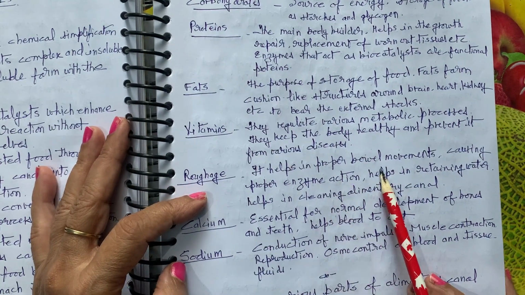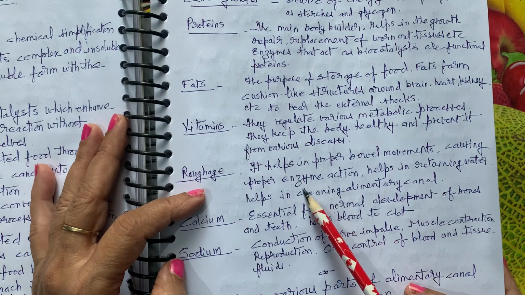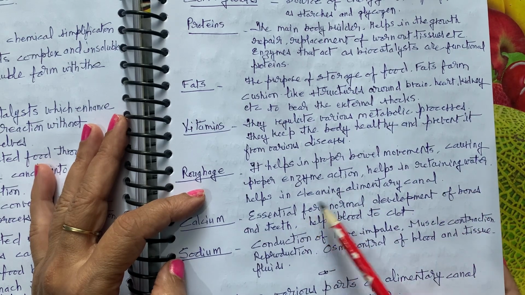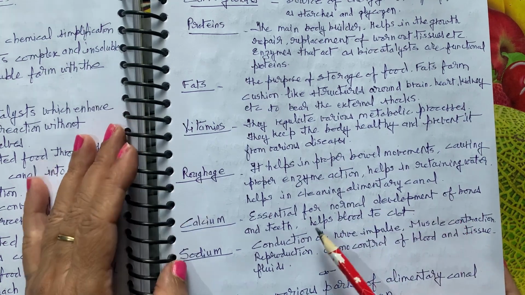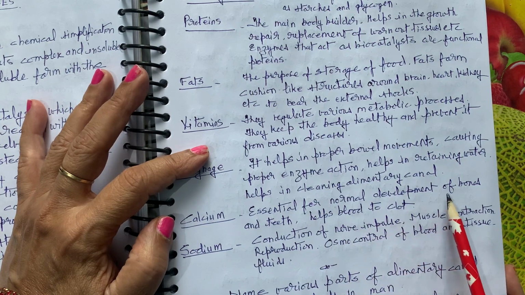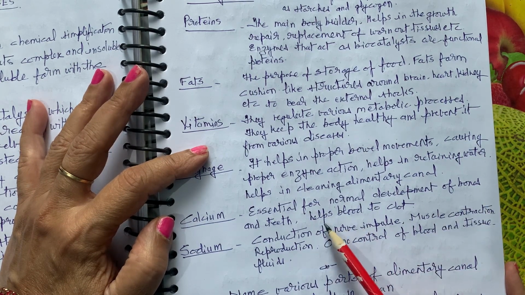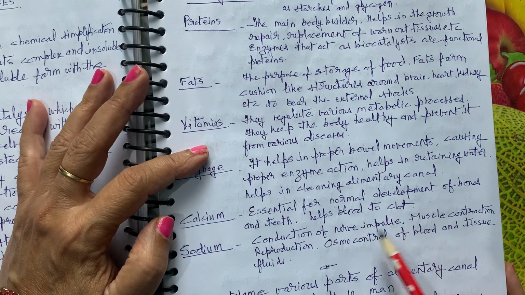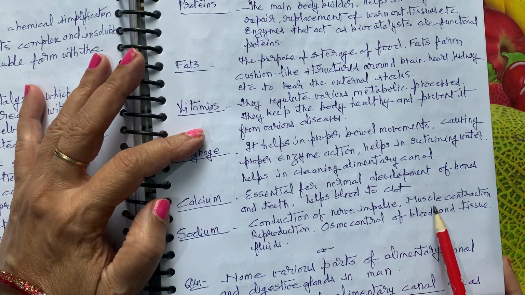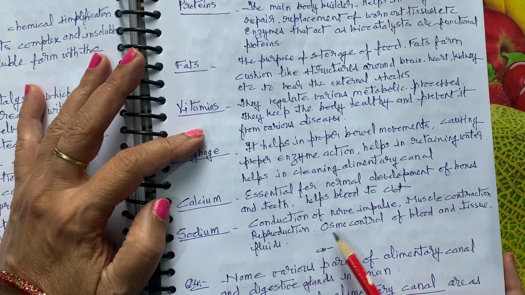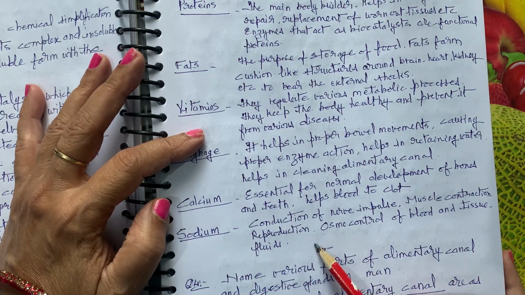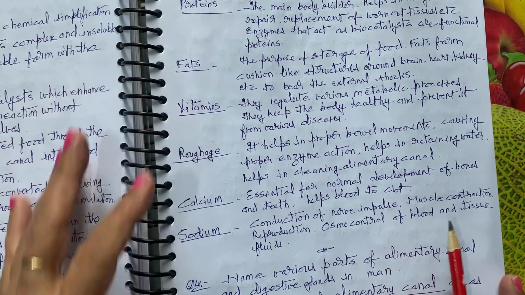Roughage helps in proper bowel movements, causing proper enzyme action, helps in retaining water, and helps in cleaning the alimentary canal. Calcium is essential for normal development of bones and teeth, and it also helps blood to clot. Sodium helps in conduction of nerve impulse, muscle contraction, reproduction, and osmotic control of blood and tissue fluids. They are all controlled by sodium.